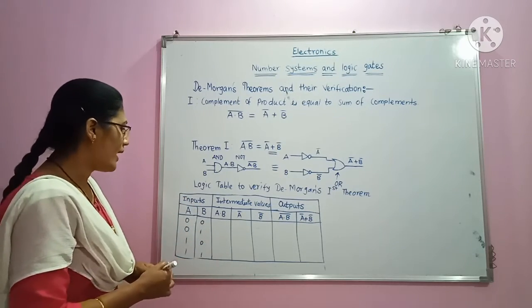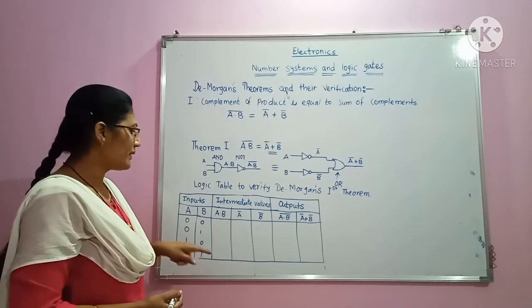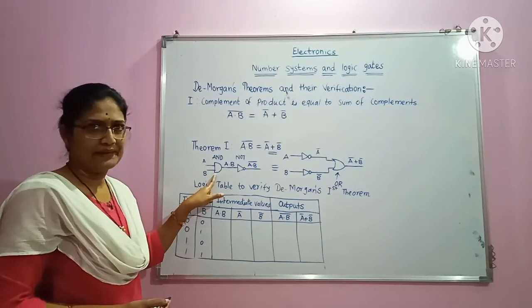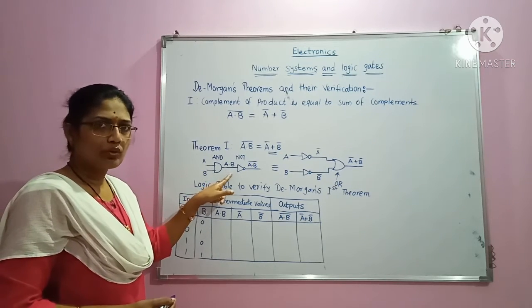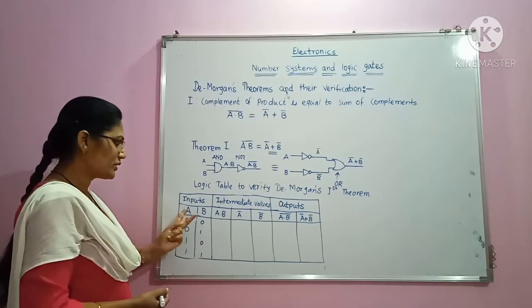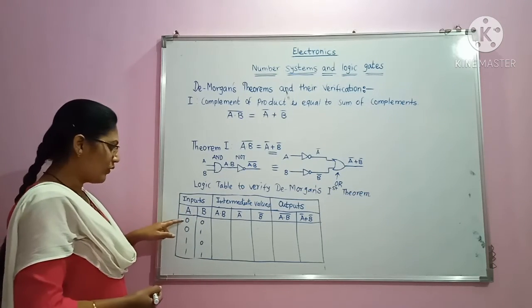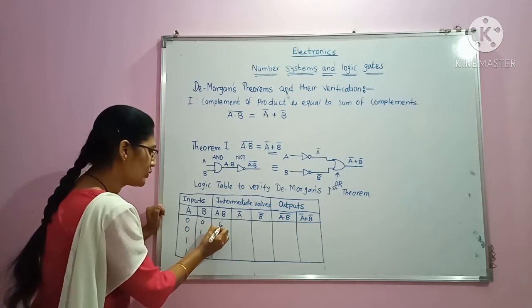Then we will have A dot B. What is A dot B? A dot B represents the output of AND gate. Output of AND gate is nothing but the product of two inputs. So we will have the product of A and B. When we multiply 0 with 0, the output will become 0.